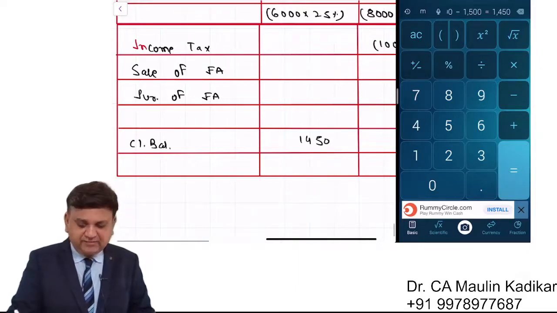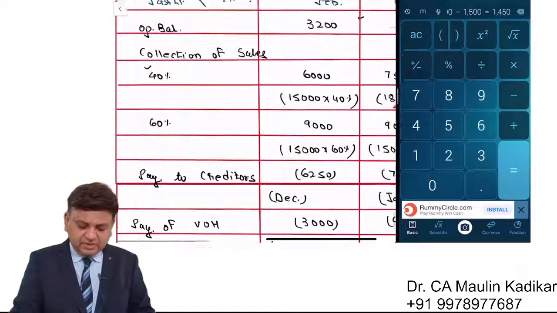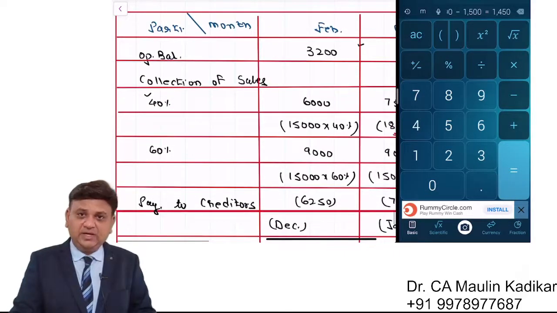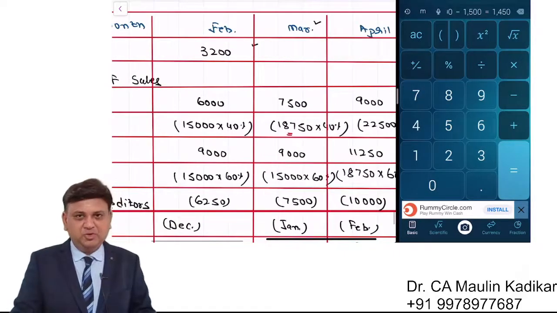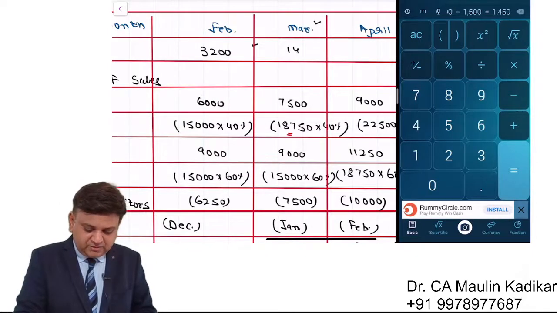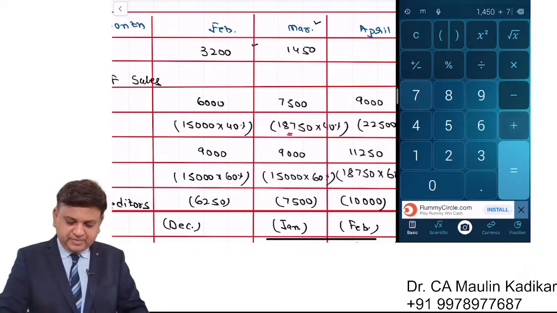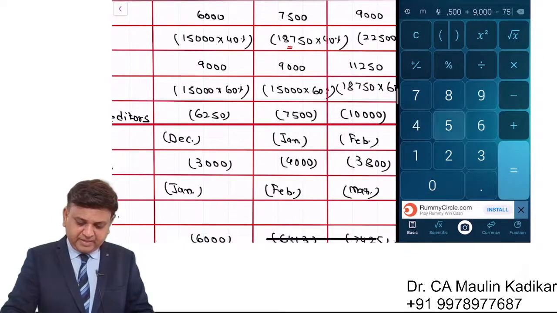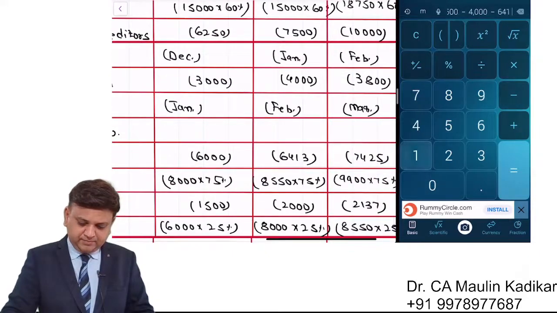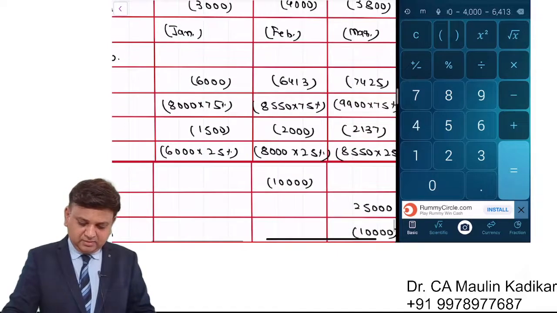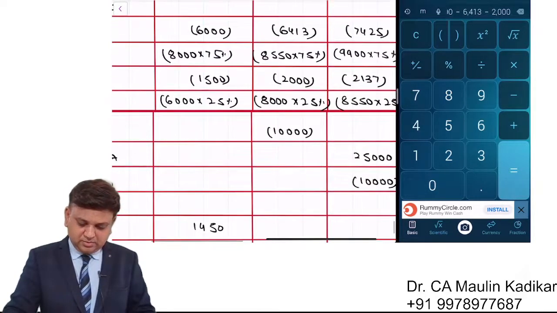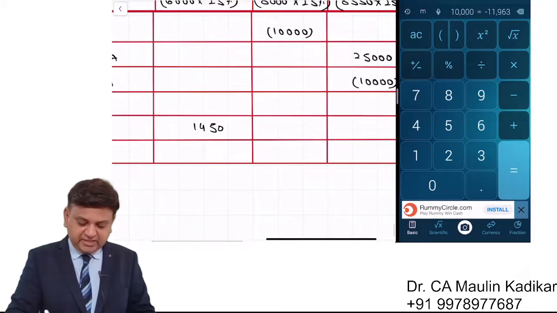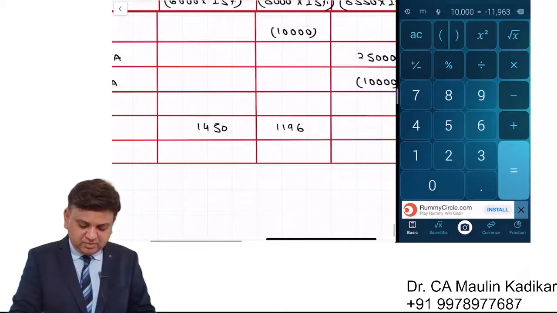Dear students, if at all we have a negative balance, then you don't have to worry. You have to assume that the company is having an adequate overdraft facility, so you don't bother about it. This is 1450 plus 7500 plus 9000 minus 7500 minus 4000 minus 6413 minus 2000 minus 10,000, that comes to 11,963, and the answer is negative.